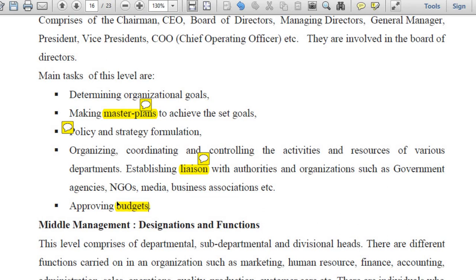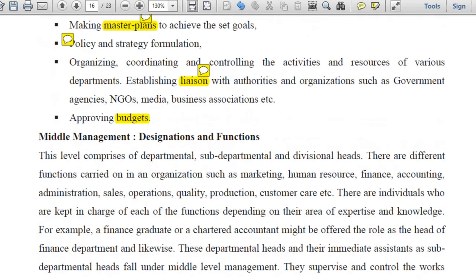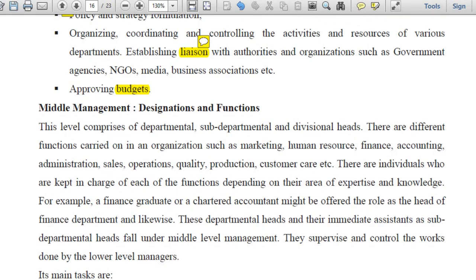So this is how the top level managers approve the budget set by the middle level managers for their individual departments. If they find the amount is too big, they will say no, reduce the money a bit, you cannot spend so much. Otherwise, if some more money is needed, okay, fine, add some more money, but this work has to be done. Like this, they can decide and negotiate with the middle level managers and approve the budgets which are presented by the middle level managers for their own respective departments.